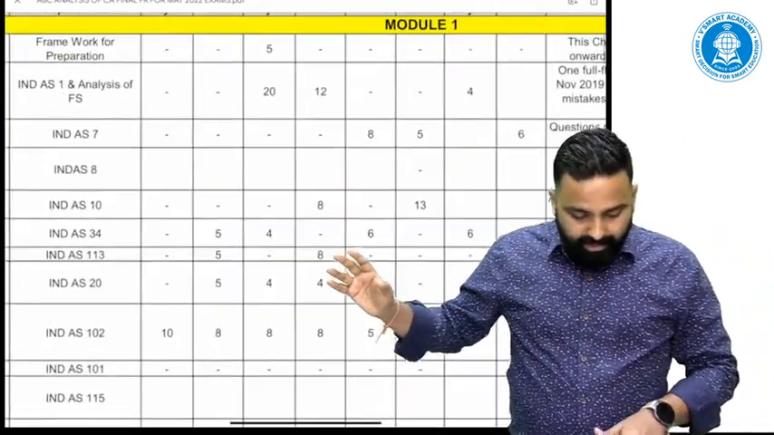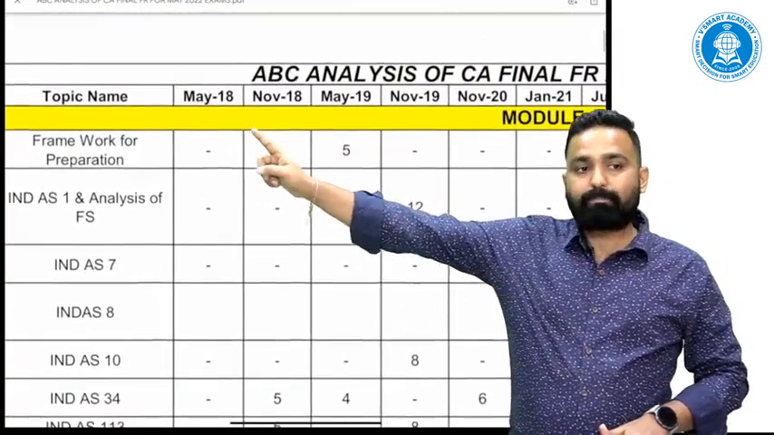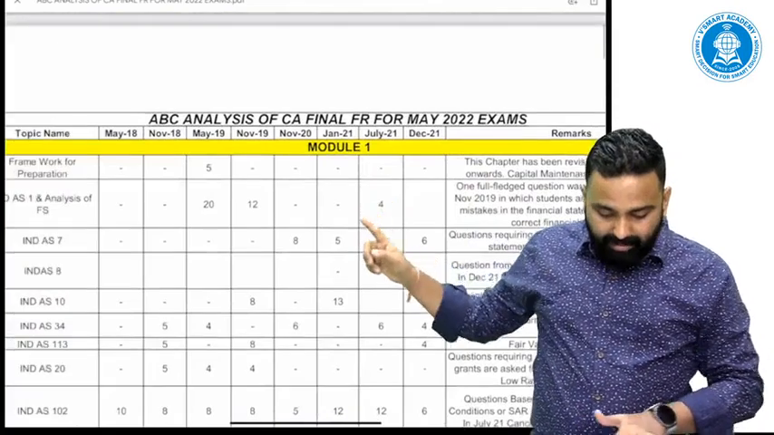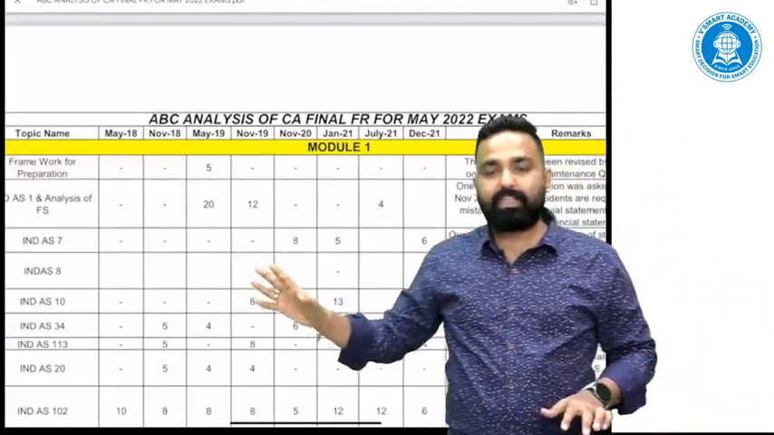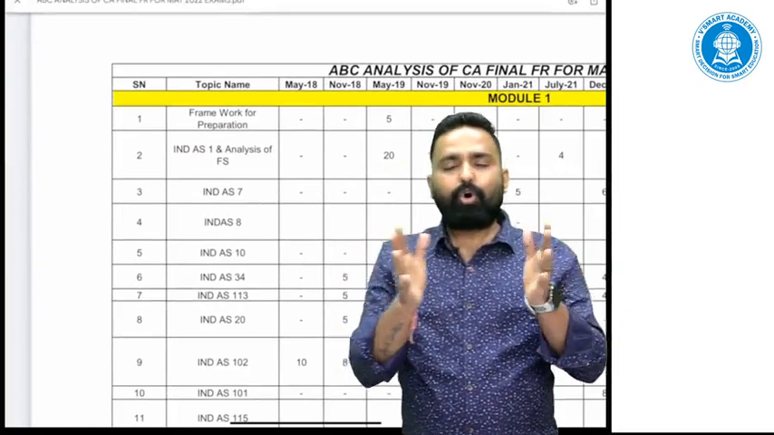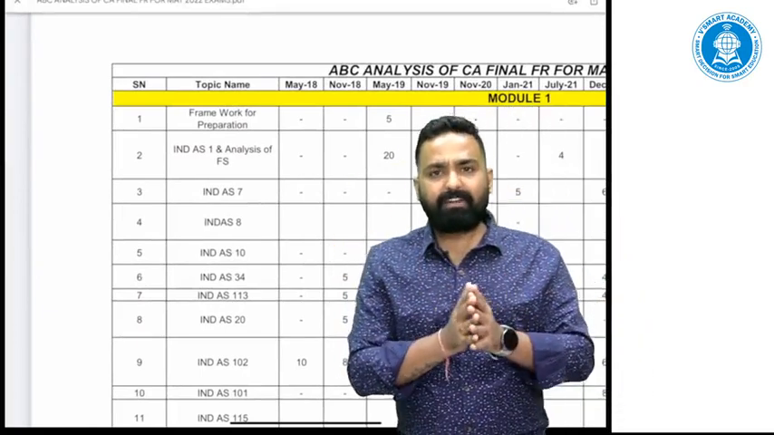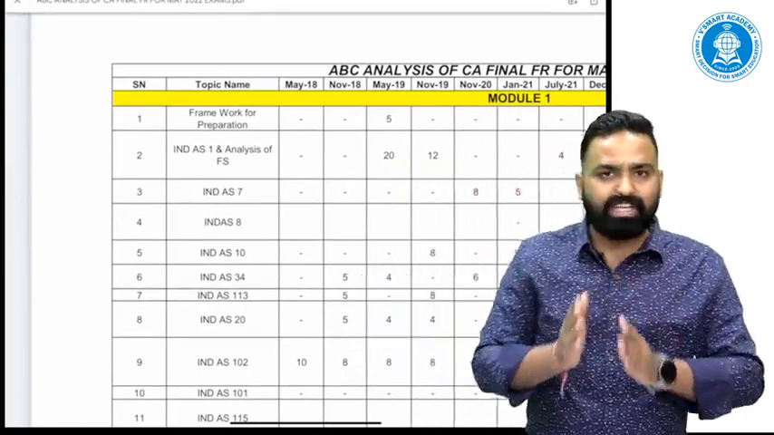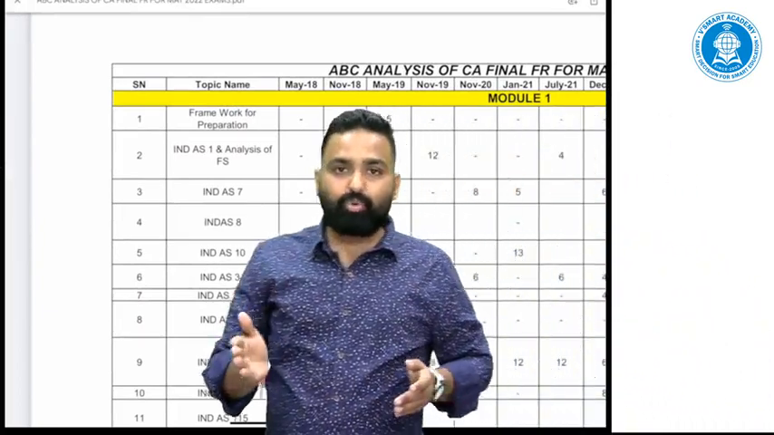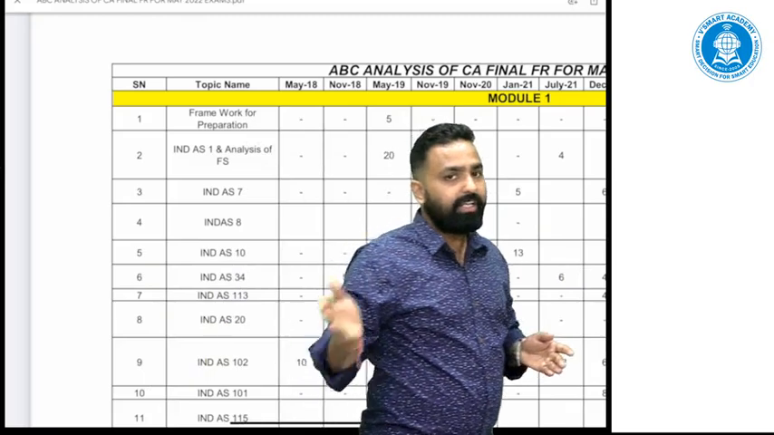What I did, I checked all the past exam papers from May 18 to December 21, and based on the past exam pattern, I have categorized all the topics of FR, financial reporting, into three categories. Category 1 is A, category 2 is B, third category is C.